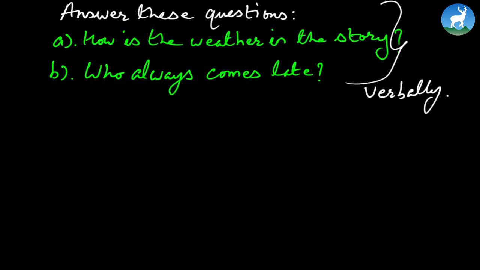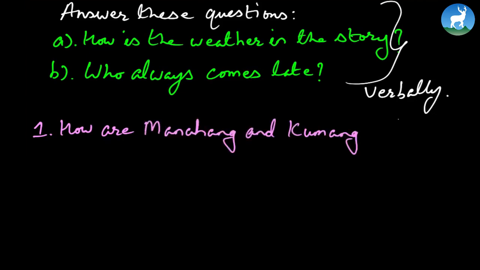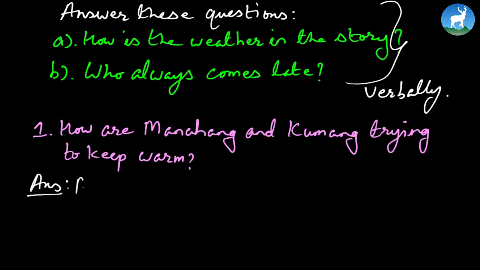Okay, now let's move on to something where we have to write. Let's again have a look at these questions. How are Manahang and Kumang trying to keep warm? Remember, the answer usually begins right from the question.